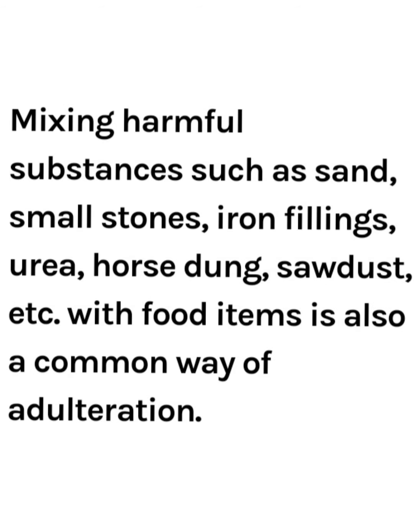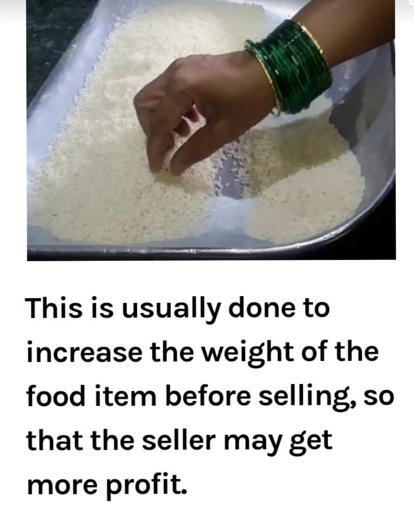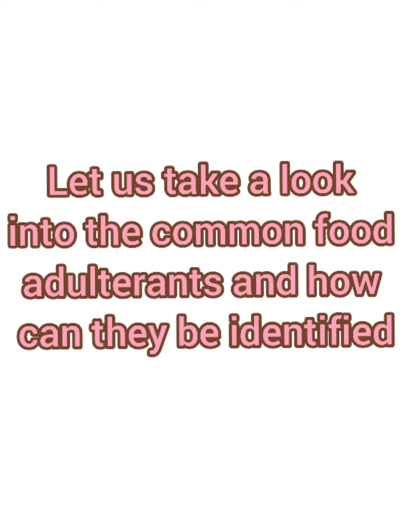Mixing harmful substances such as sand, small stones, iron filings, urea, horse dung, sawdust, etc. with food items is also a common way of adulteration. This is usually done to increase the weight of the food item before selling, so that the seller may get more profit. Let us take a look into the common food adulterants and how they can be identified.